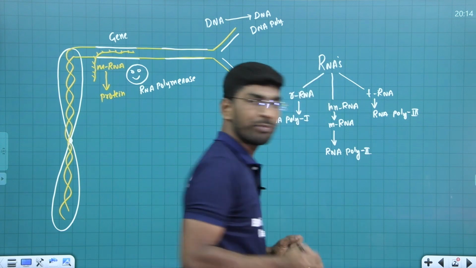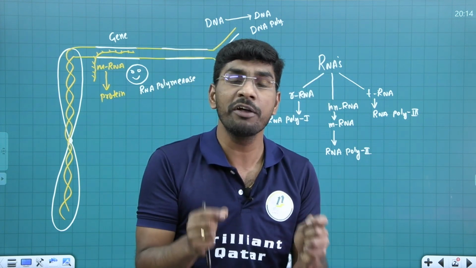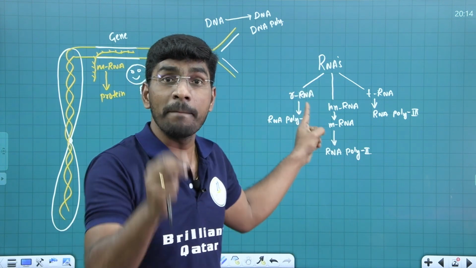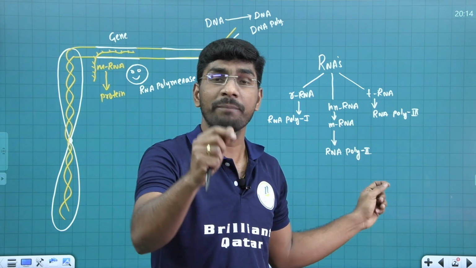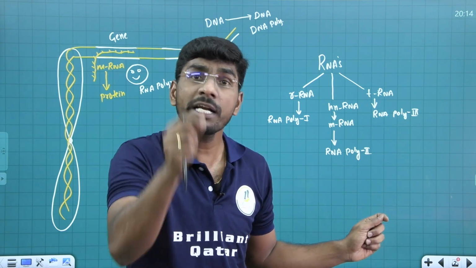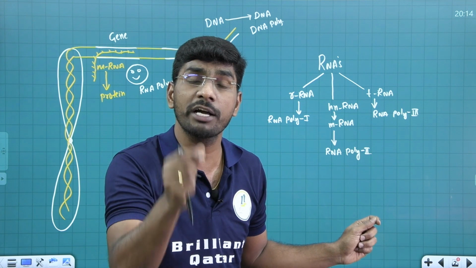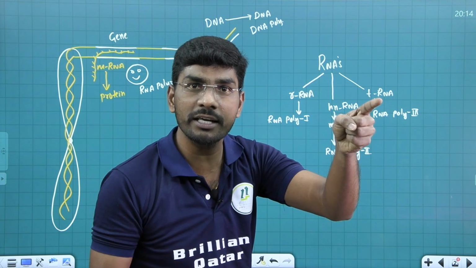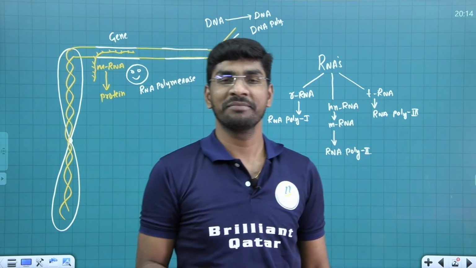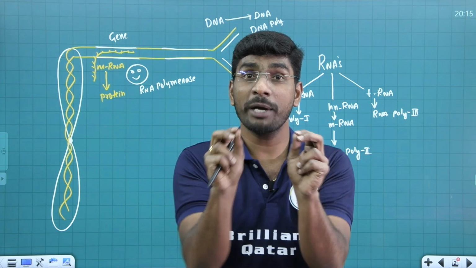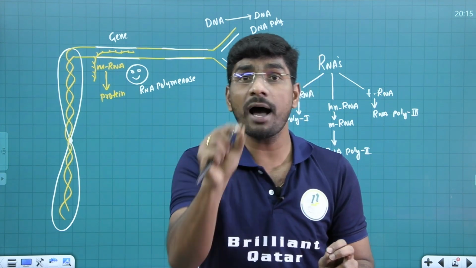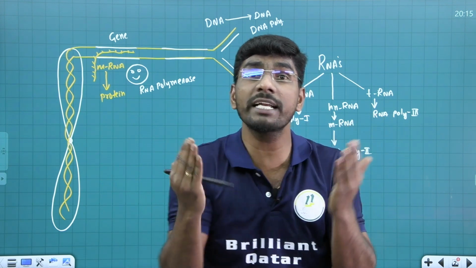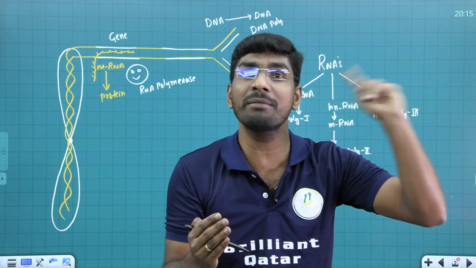How many different types of enzymes are required for the synthesis of different types of RNAs? 3 in the case of eukaryotes. But my dear students, keep in mind, if a question comes, how many different types of RNA polymerase enzymes are required for the synthesis of all these 3 types of RNAs in prokaryotes, in bacteria? Your answer is 1 only. That's why NCERT clearly mentions that a single RNA polymerase enzyme can transcribe all 3 different types of RNAs in prokaryotes, in bacteria.